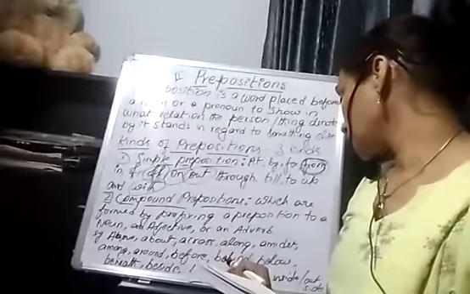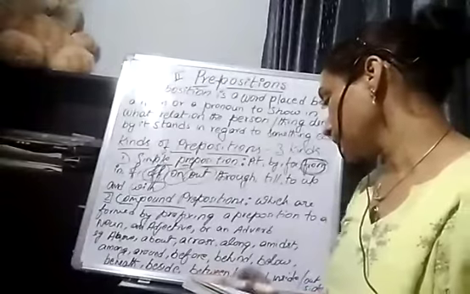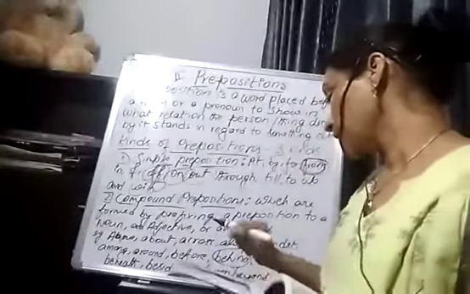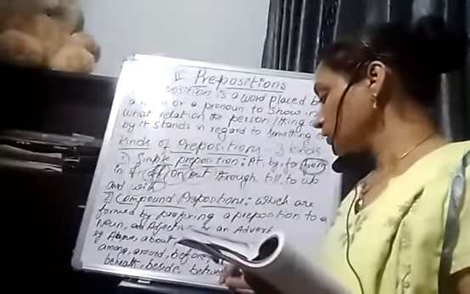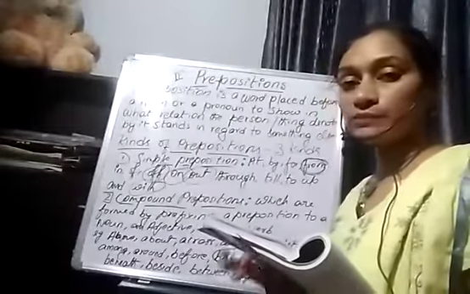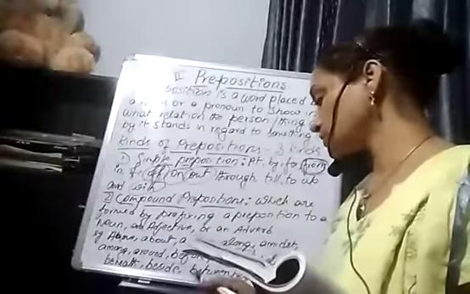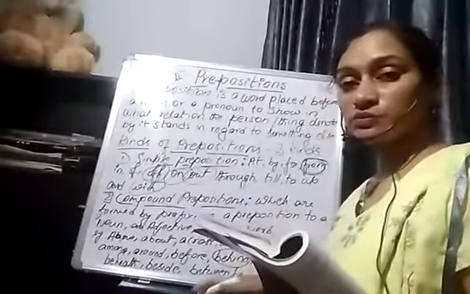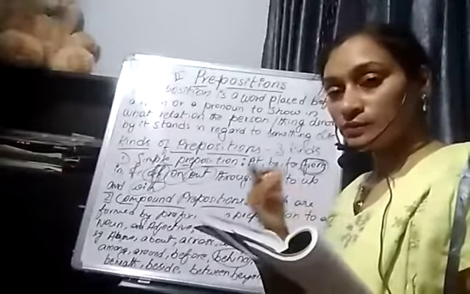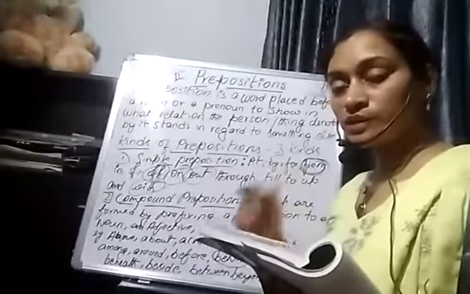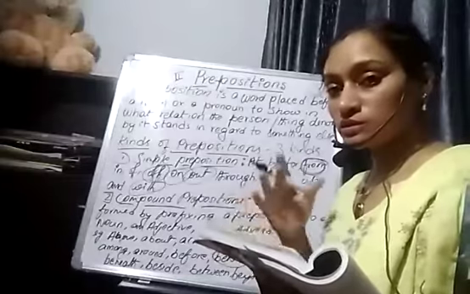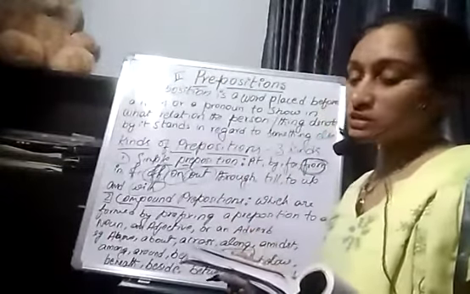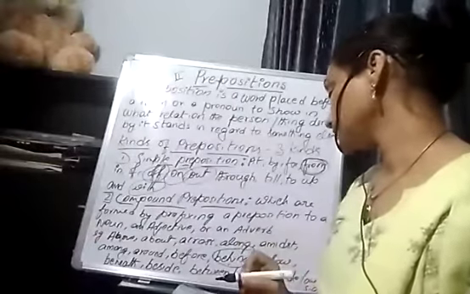Now we'll take one or the other. We'll take behind, an easy one. There is a playground behind my house. The relation between the playground and the position of the house is shown through this preposition, that is behind.